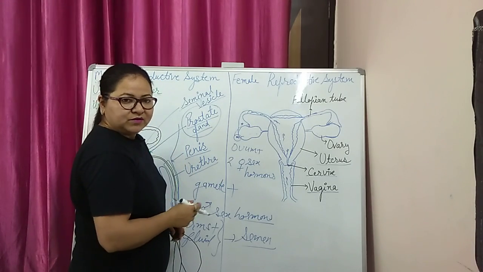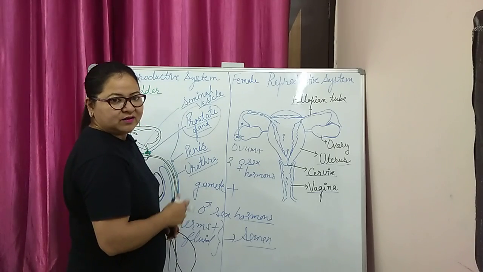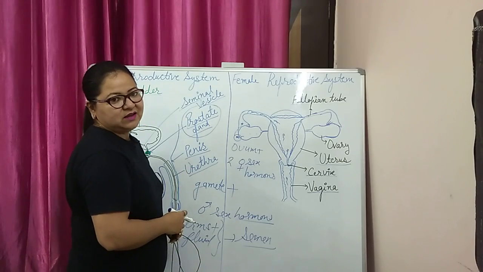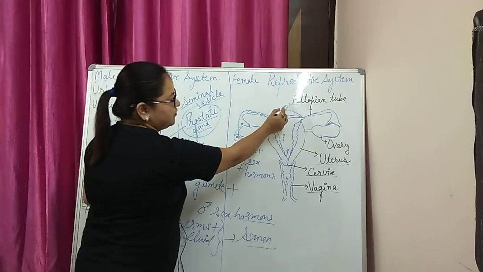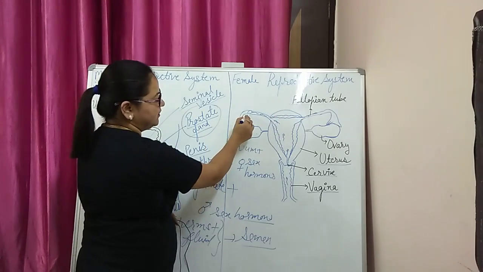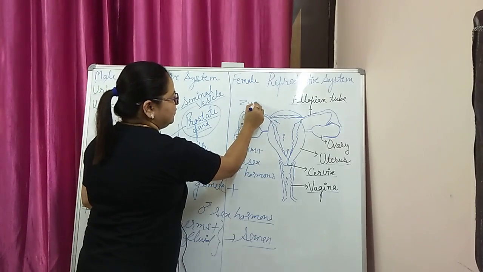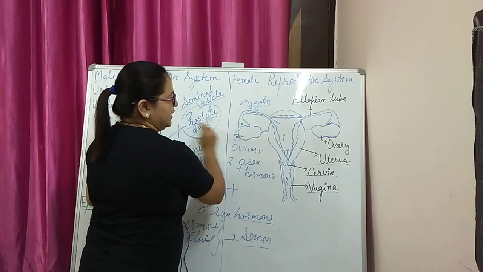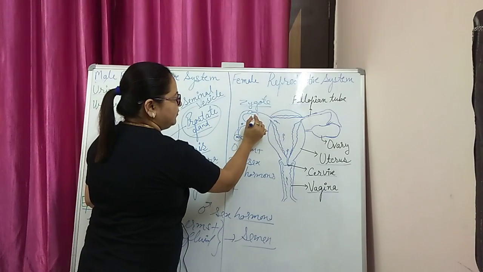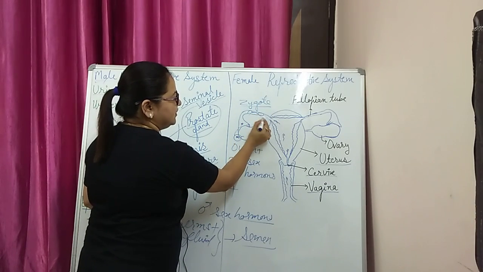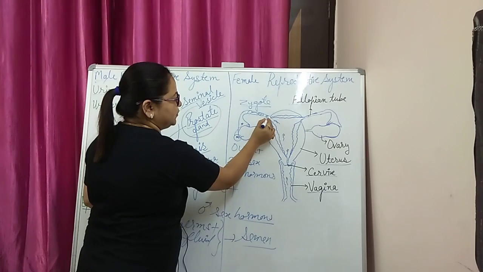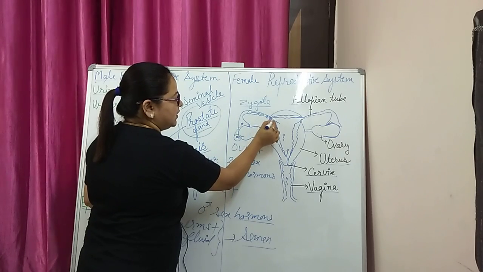So the most important, frequently asked question: what is the site of fertilization in human beings? It is the fallopian tube. After fertilization, the zygote will form. The zygote starts dividing in the fallopian tube and moves towards the uterus.